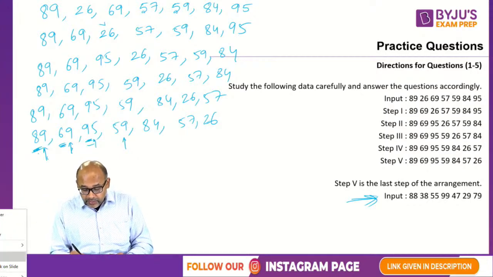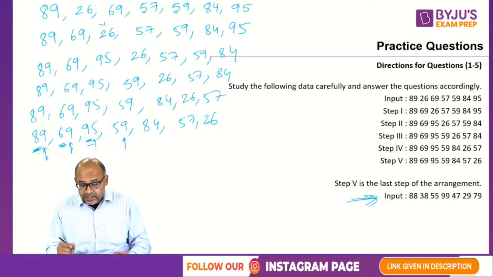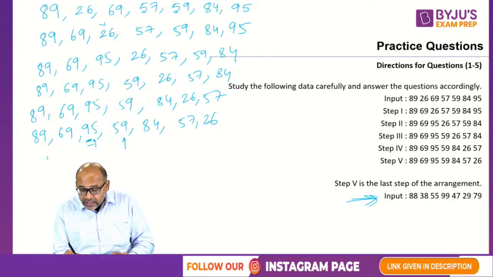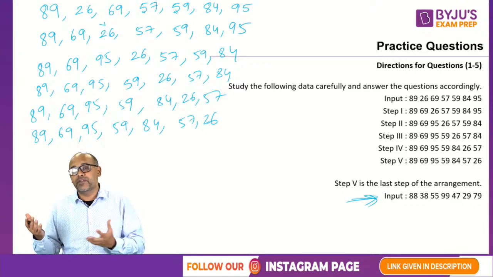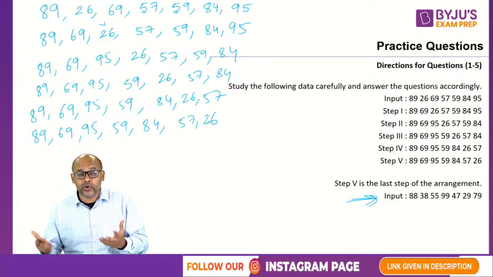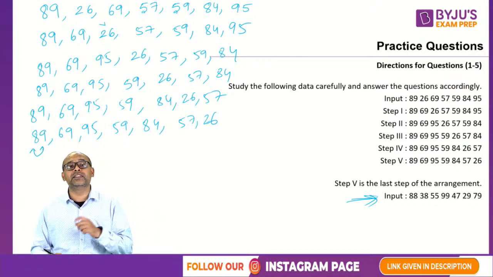Then, like some of you rightly said, I think Vicky said that and a couple of others, Rahul is also saying that, the logic here is very, very interesting and very difficult to notice: the sum of the digits is in the descending order.